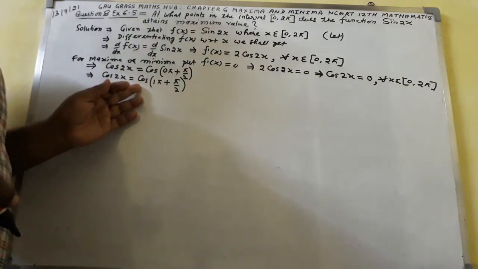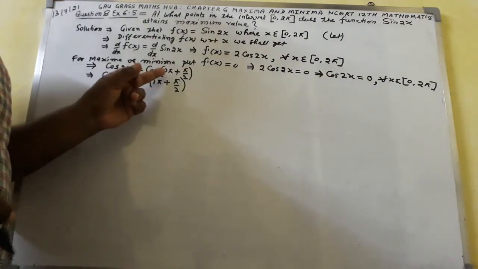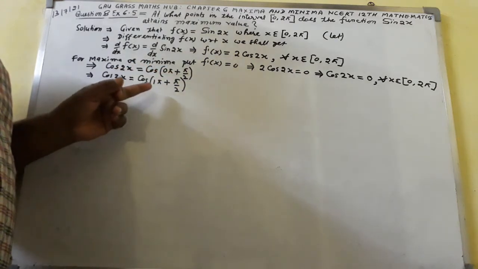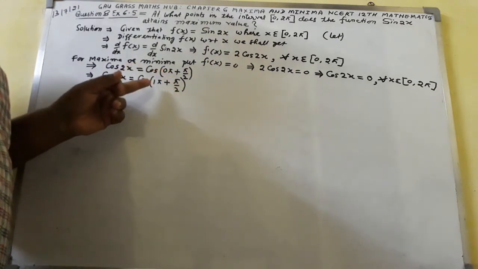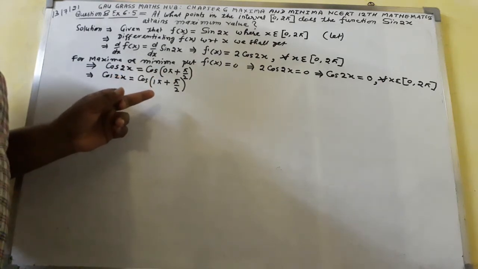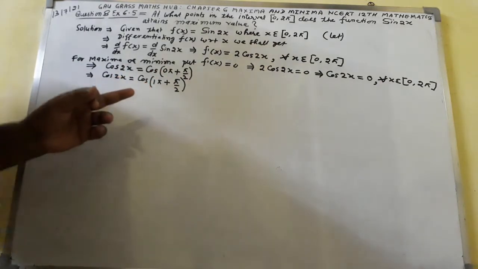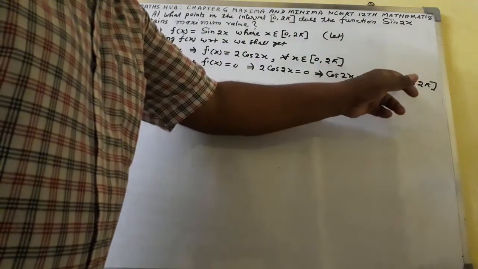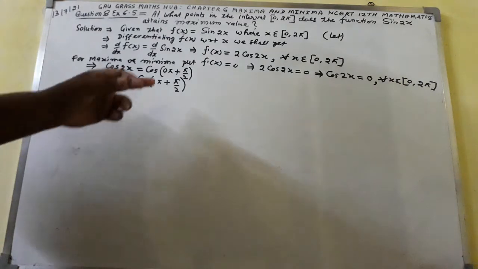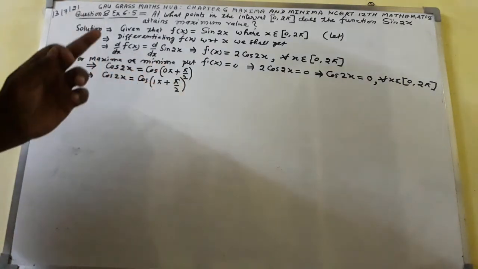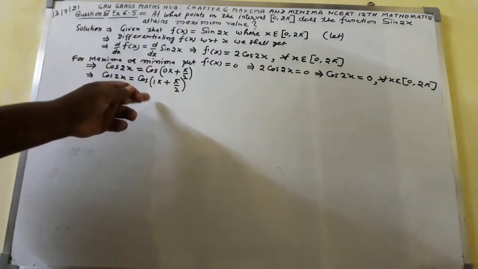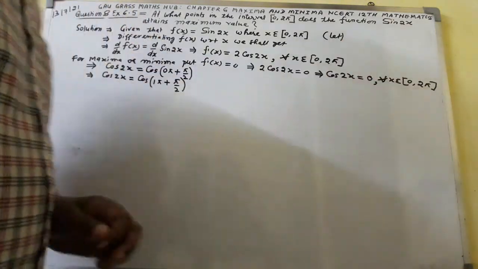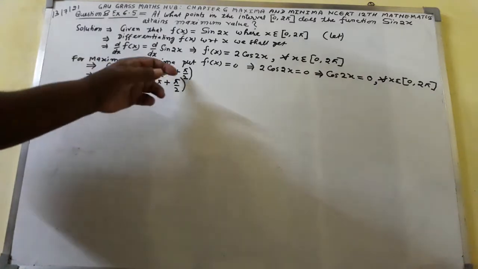Here I have written 0π; in sequence I shall write 0, 1, 2, 3, 4, 5 and so on under the given condition.